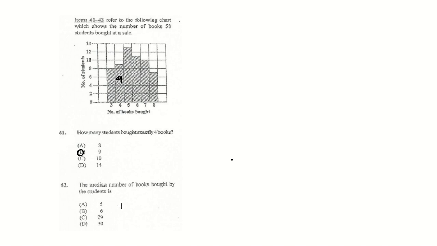The median number of books bought by a student is, the median would be located at 58 divided by 2, which is 29. You're looking for the 29th student. First off, this is 8. This is 8. This is 9.